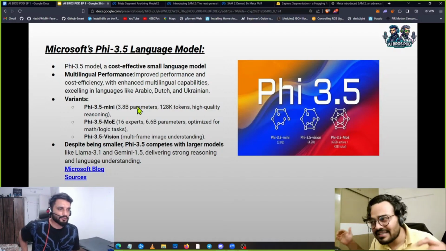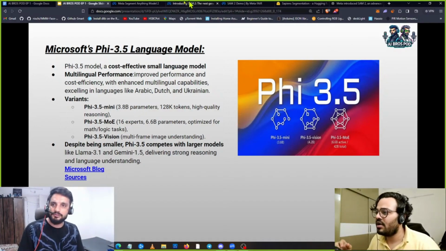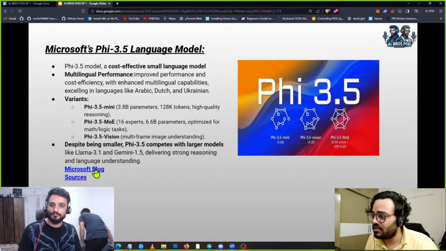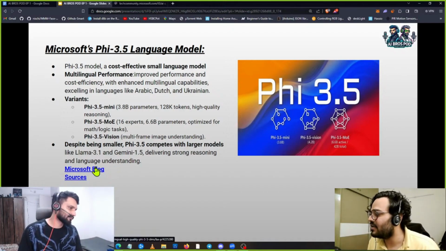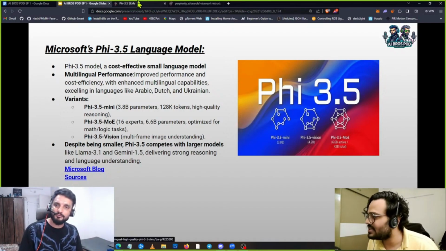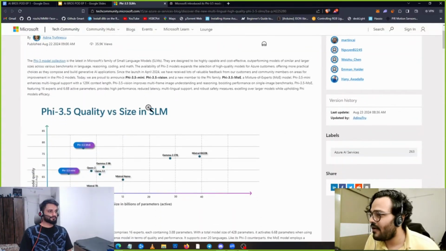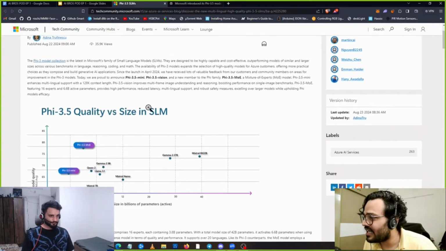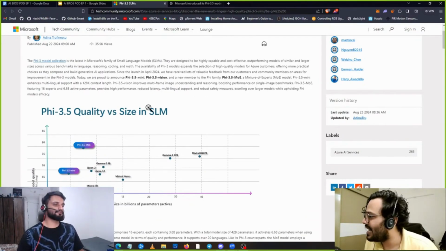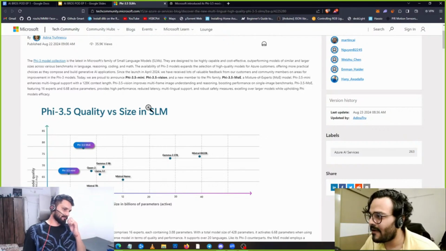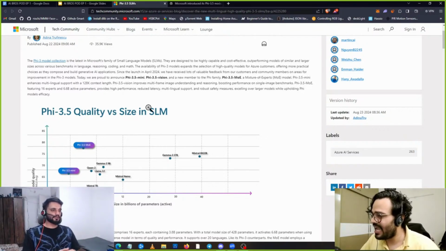So how do they do that? Let's go and see the Microsoft blog. One thing I've also found out from their older versions is that they use synthetic data. They generate all this data, something like what OpenAI did for O1, and then they train on that data. They follow a concept called textbooks is all you need. They try to create very high quality curated data. They are not just going to scrape the internet and dump it in the small language model.